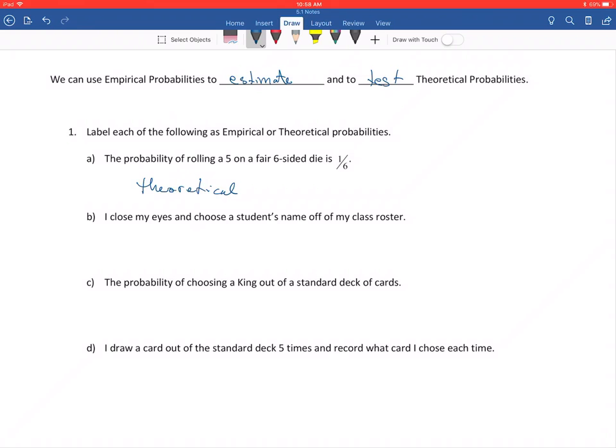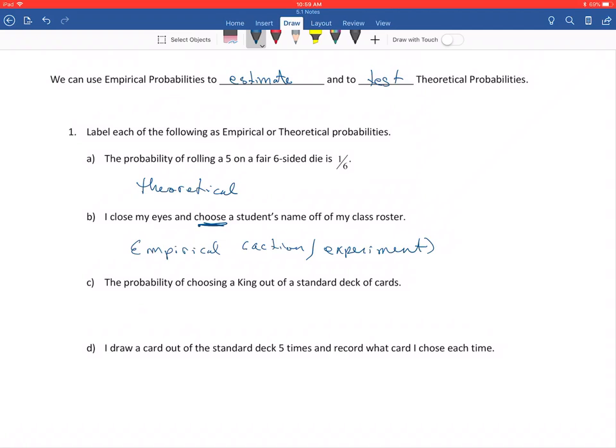Okay, on part B, I close my eyes and I choose a student's name off of my class roster. Well, I am choosing. There's an action that's happening. So this one's going to be empirical because there's an action or an experiment happening. Experiments for us don't have to be anything major. It just means that there has to be something that we're physically doing.